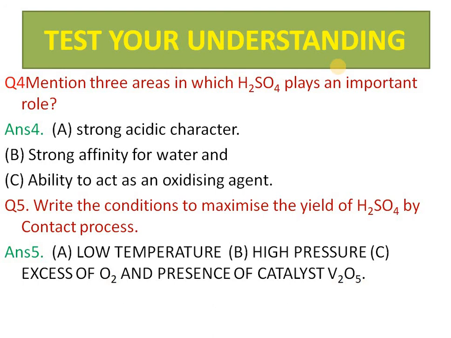Condition for maximum yield of sulfuric acid by the contact process. We are talking of equilibrium: low temperature because it is an exothermic reaction, and high pressure. There are certain limitations on how much to increase the pressure, as any accident can happen. Therefore the pressure is maintained approximately at 1 to 2 atmosphere. And excess of oxygen, because you know that oxygen is required in the 2 chambers, the first and the catalytic chamber.